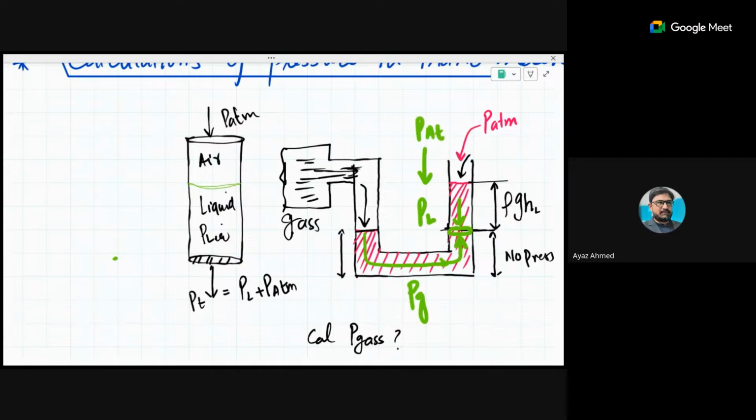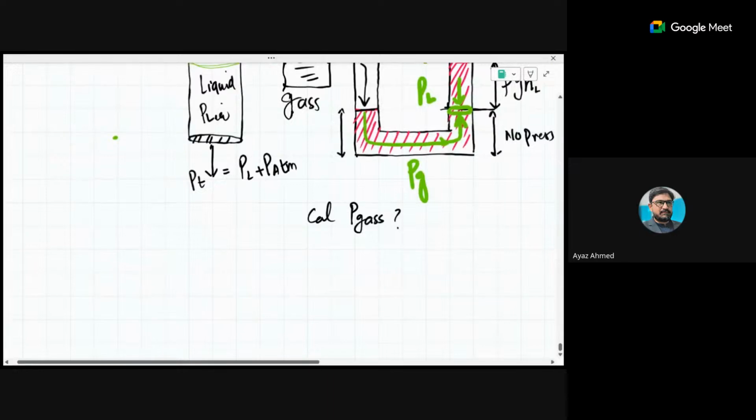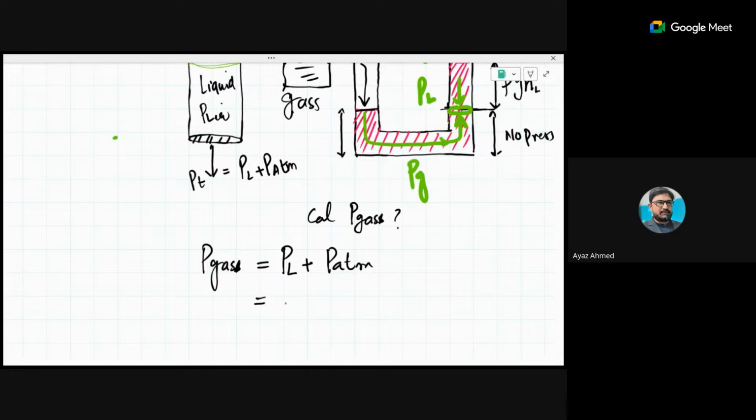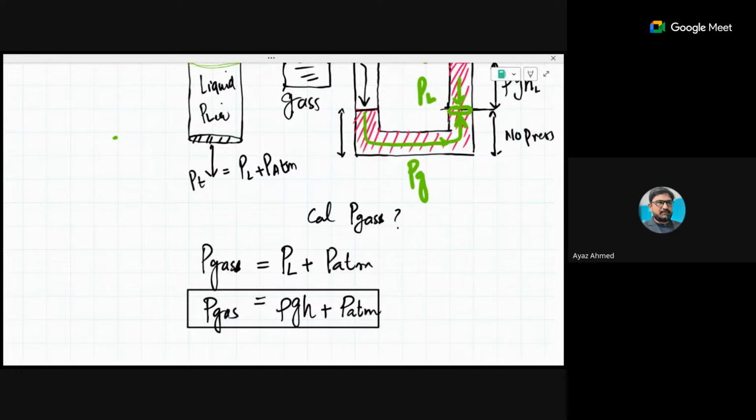So it is very obvious that in this case, pressure of the gas will be equal to pressure. Sorry, gas has one S. The pressure of liquid plus pressure of atmosphere, or atmospheric pressure. So if you know the height of the liquid, it can be rho g h plus atmospheric pressure, which is usually given to you. If not, you can even calculate the atmospheric pressure if the rest of the values are given to you. So this is how you can manage the manometer questions.